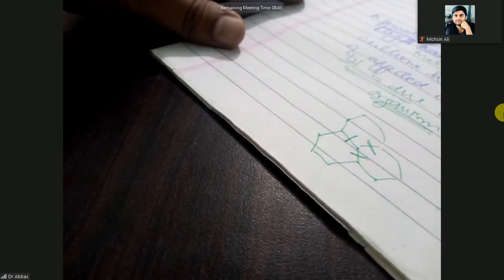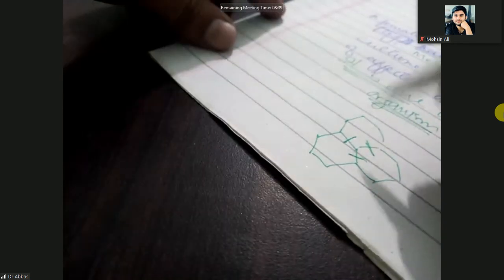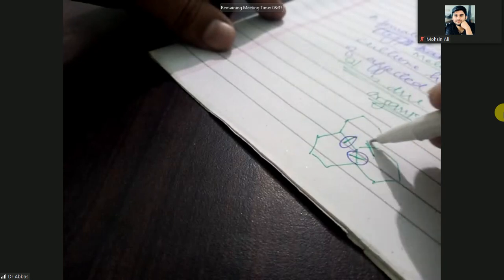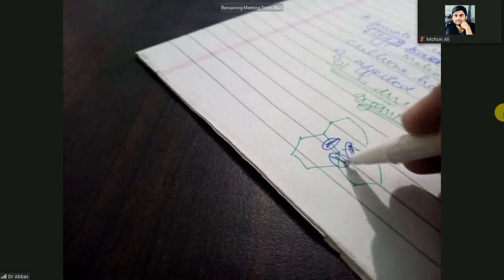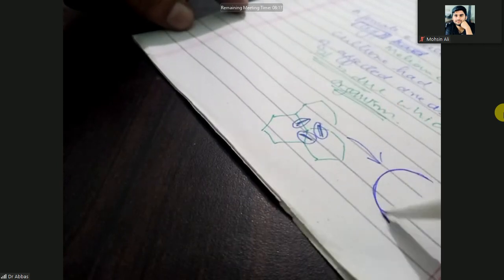The bulla will form due to desmoglein 1 rupture. It will rupture due to autoimmune disease, or here in bullous impetigo, due to toxins produced by the staphylococcus. Staphylococcus produces the toxin that destroys this desmoglein, and then it leads to bullous formation.